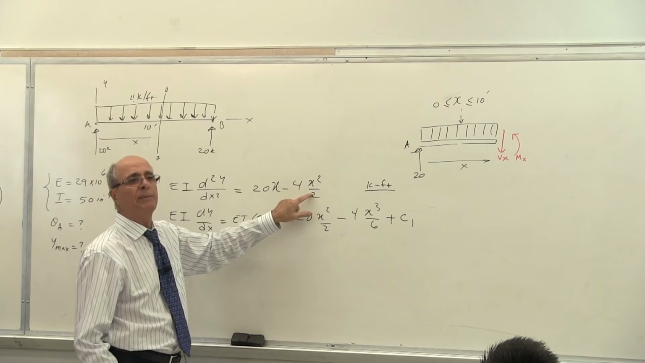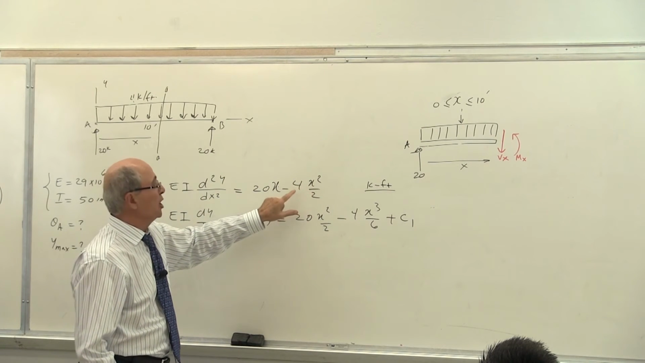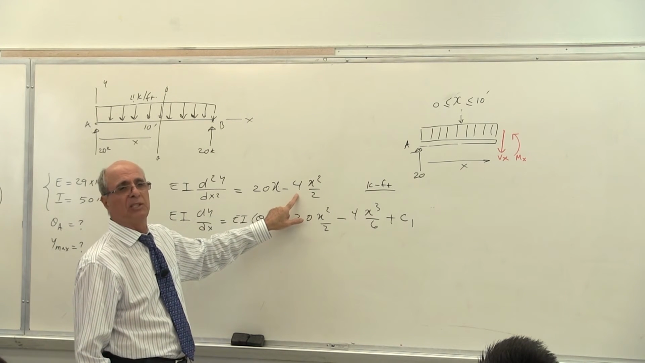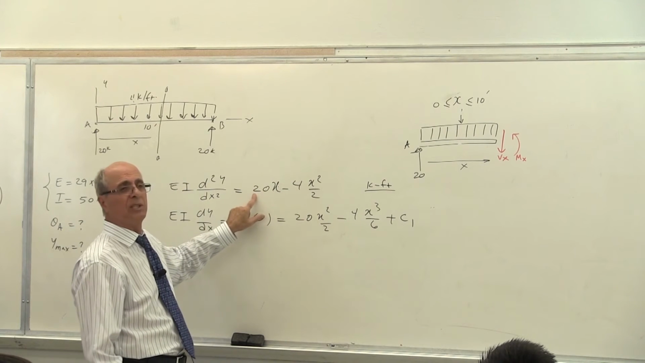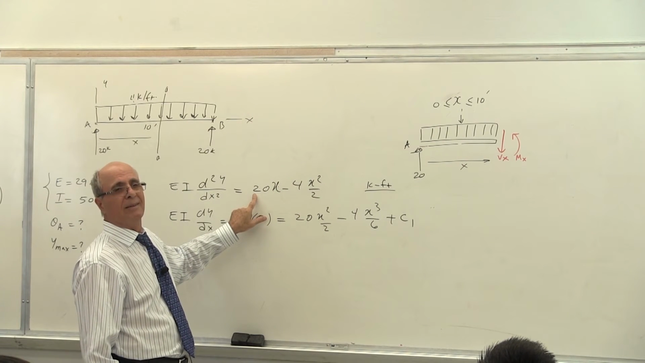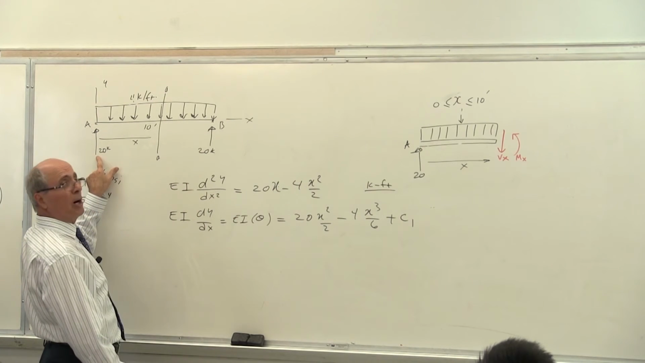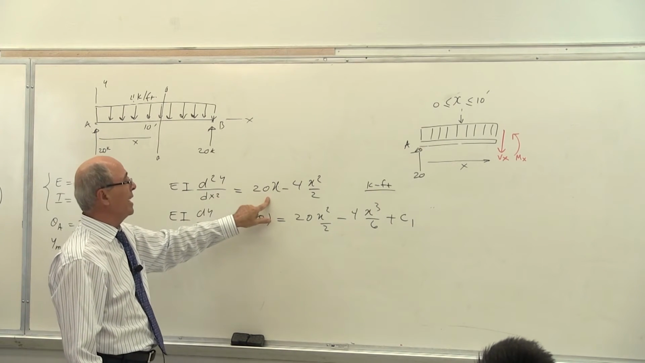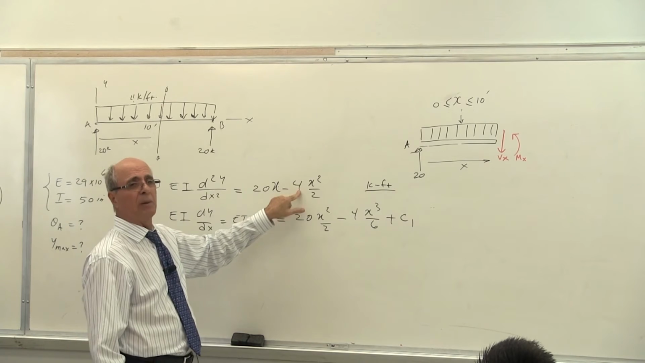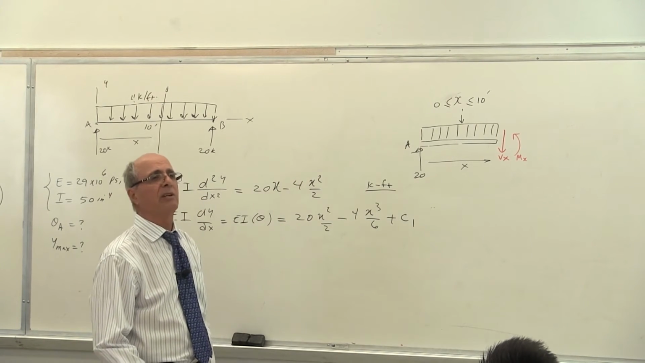This 2 is a scalar number. This 4 has a unit in it. Everybody see that? This is W and this is R. Is that R? Guys, does this come from R? Yes or no? Actually, this is RAX minus WX squared over 2. Is that correct or not?